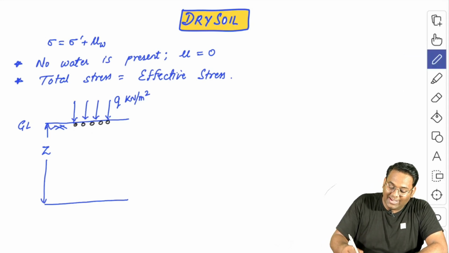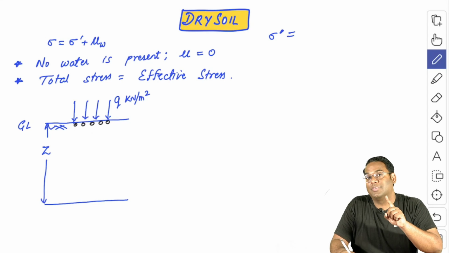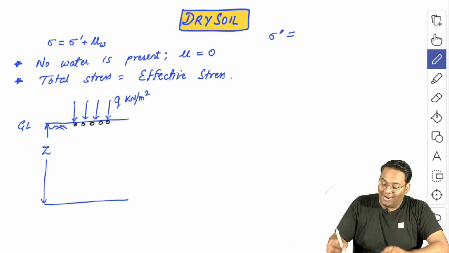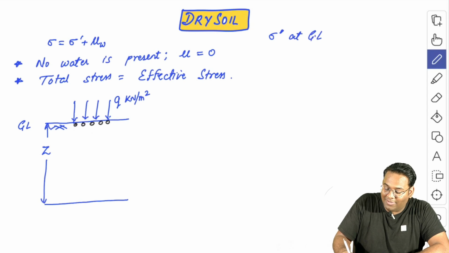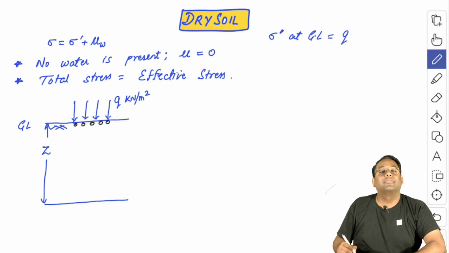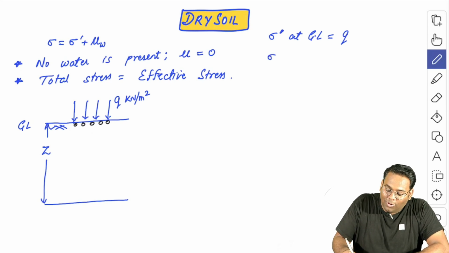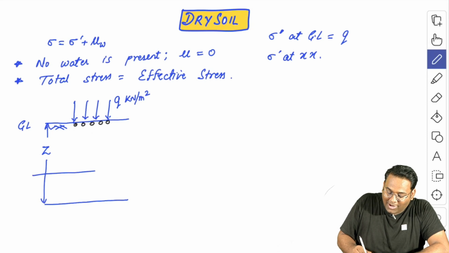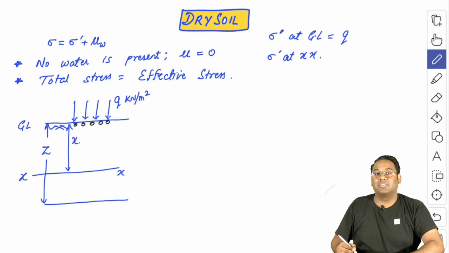So what I can see here is that the effective stress on the solids will be because of the external force, and that is the effective stress at the ground level, and that will be equal to q because of the external force. But if we go down at a particular depth and at a particular layer that is termed as XX, which is at a distance of x from the ground surface.